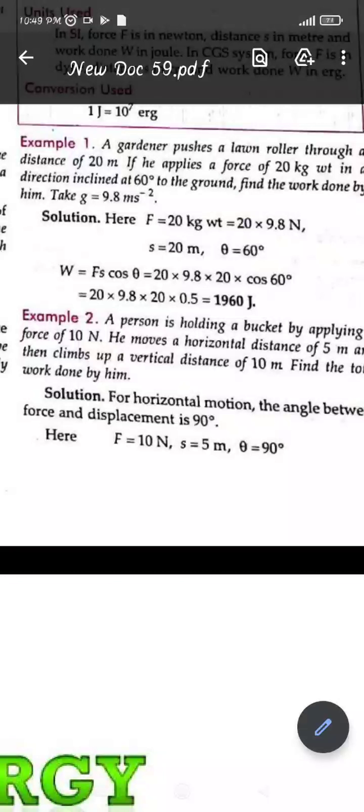So cos 60 is 1 by 2. And 20 will be cancelled, that will be 10. And the decimal in 9.8 will be replaced, so it will be 98 into 2. And 0.5 is also there, that is for the cos 60. So it is 1 by 2, I already told it. So it will be 1960 joules.